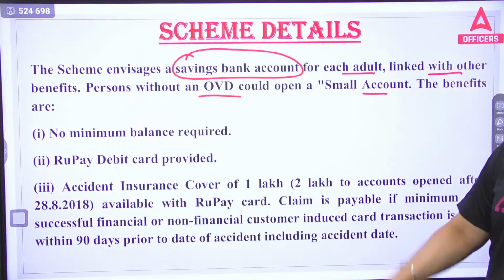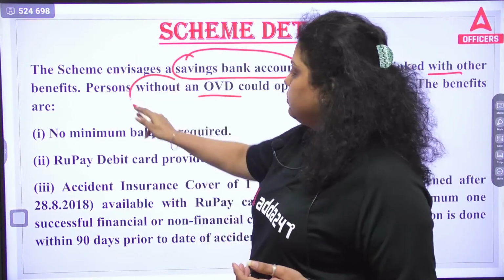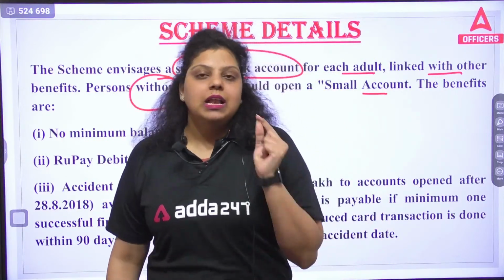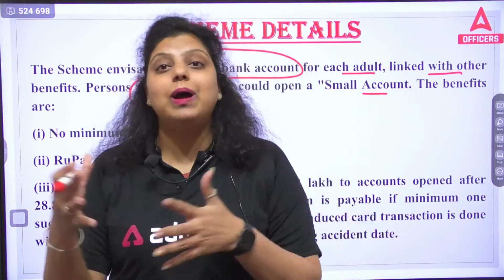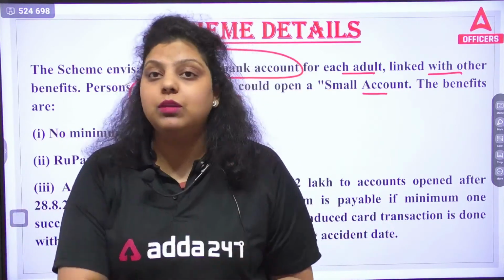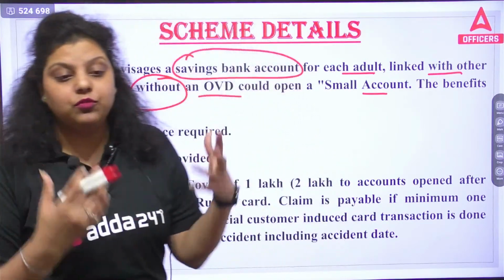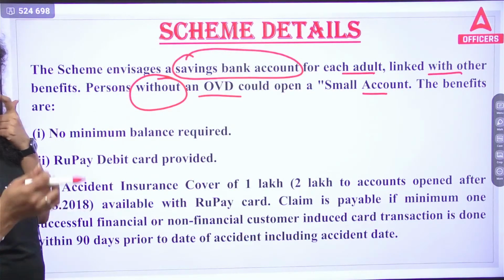The benefits are: OVD is what? Official valid document. And even without an OVD, you can open the account. This is the first relaxation that has been given here. If you do not have proper KYC documentation, if you do not have proper officially valid documents, still you can have the bank account, and that account will be your Jan Dhan Yojana account. This is the first liberal policy of the Government of India to make people link with the bank or financial product and services.